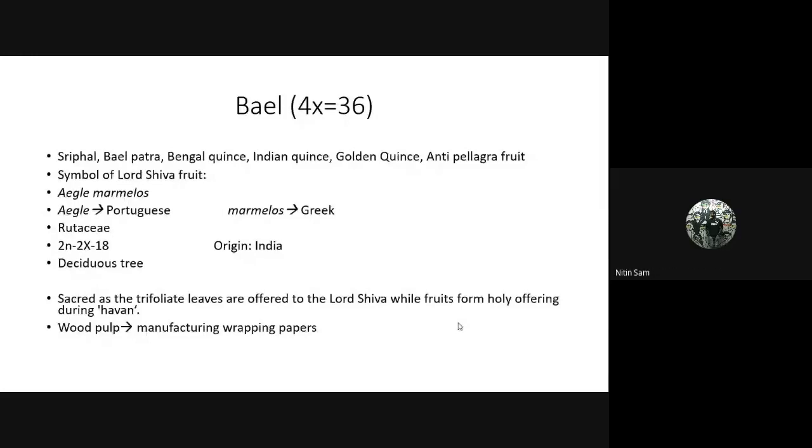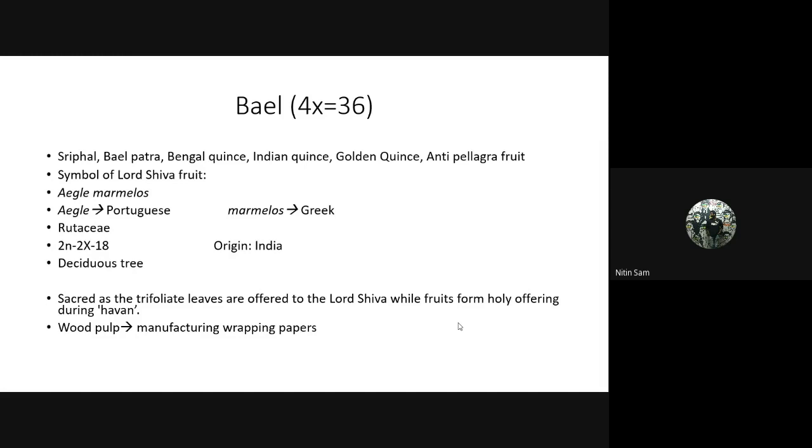So bale is basically a tetraploid species. It has 36 chromosomes. It is known as Shrifal, Bilpatra, Bengal quince, Indian quince, golden quince, and it is also called the antipellagra fruit because it is the major source of vitamin B complex, especially vitamin B2. It is a symbol of Lord Shiva. Its leaves are used for offering to Lord Shiva and fruits in case of Havans.